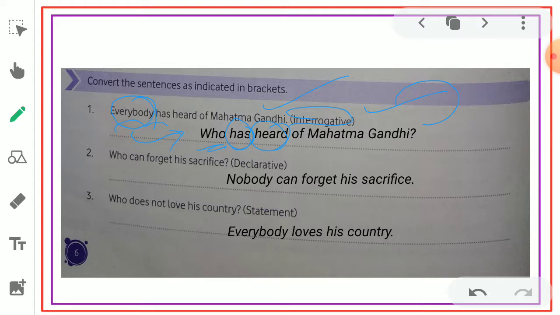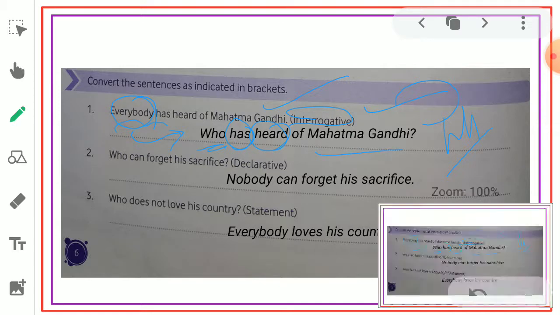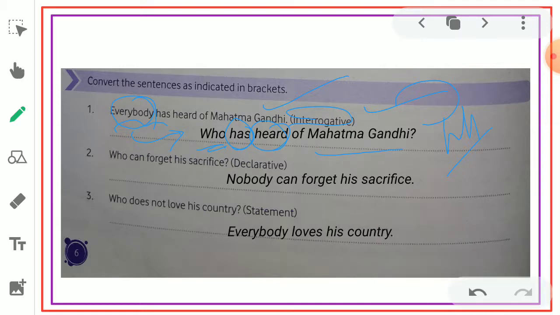The sentence begins with WH. Who has heard of Mahatma Gandhi? Mahatma Gandhi is a noun, so we can use it, and it ends with a question mark. So this is the way we have to convert declarative into interrogative form by using WH.